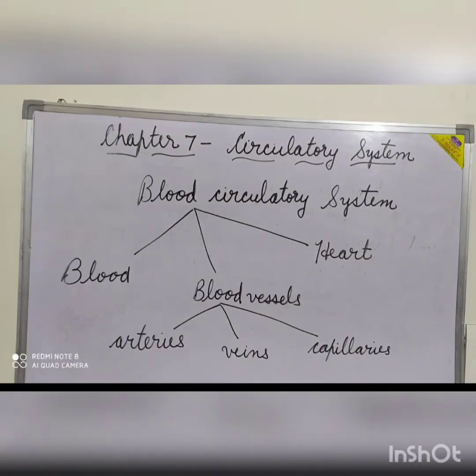The blood circulatory system comprises blood that transports the substances to and from the cells of the body, a network of transporting vessels called the blood vessels, which comprise arteries, veins, and capillaries that distribute and collect the blood to and from the body, and the heart that pumps the blood throughout the body.